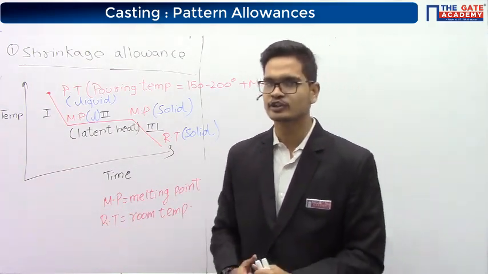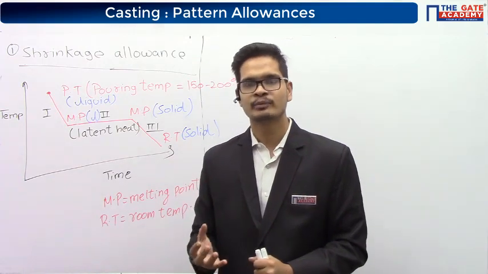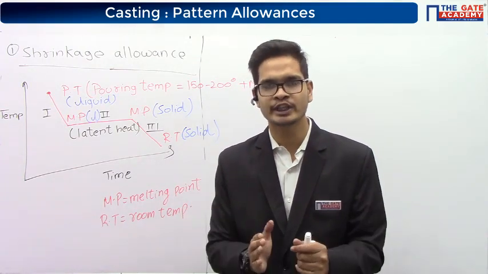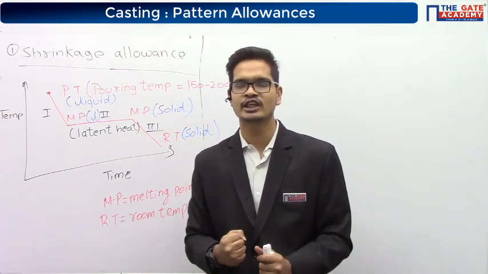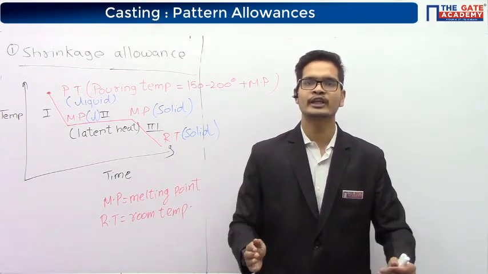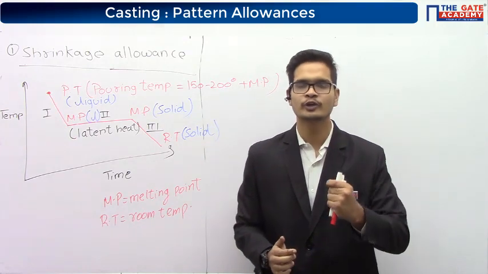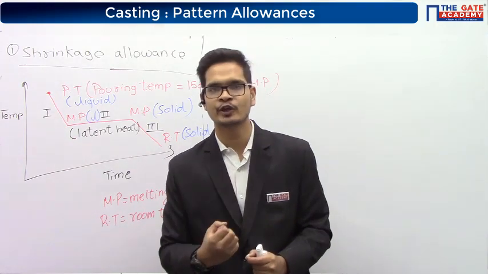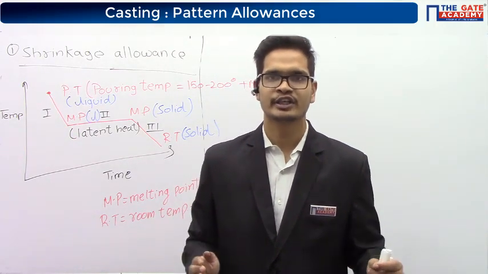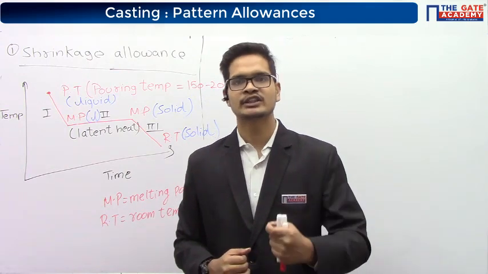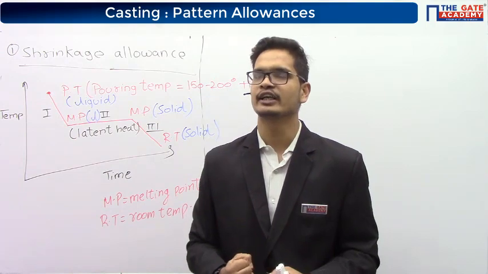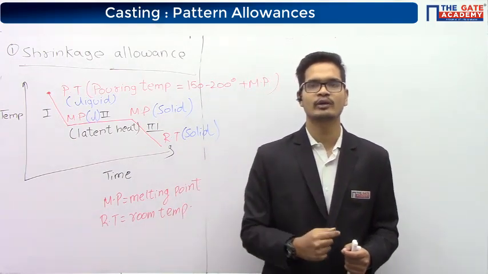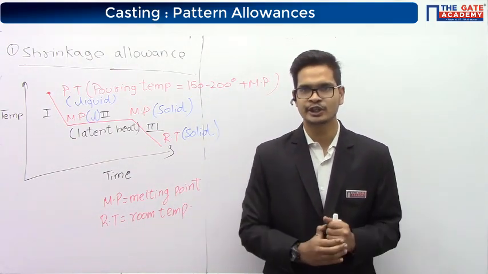Similarly, when the temperature is reducing, the vibrations will reduce, so atoms will occupy smaller volume. So as the temperature is reducing, the volume is reducing and the metal is shrinking. That is the reason behind the shrinkage of a metal when the temperature is reducing.